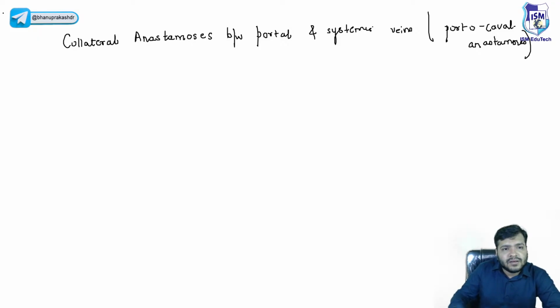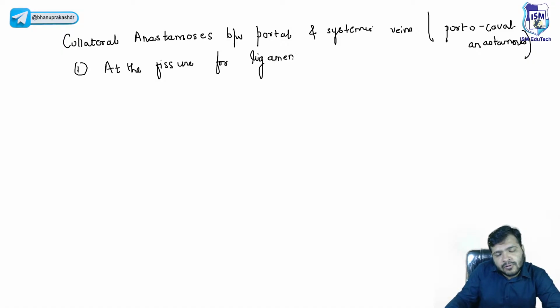The very first one that we are going to discuss is at the fissure for ligamentum venosum.